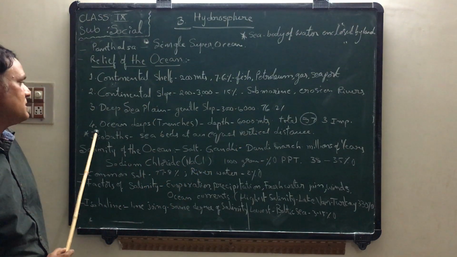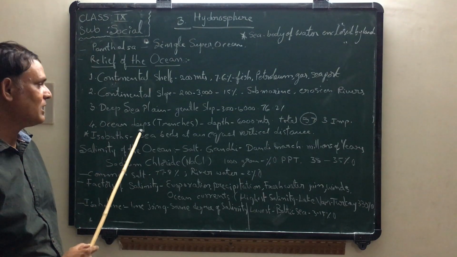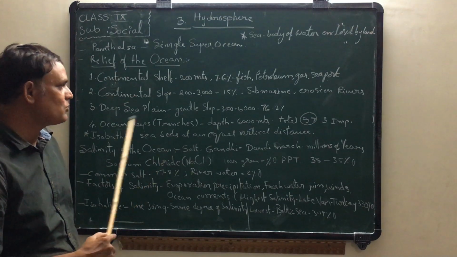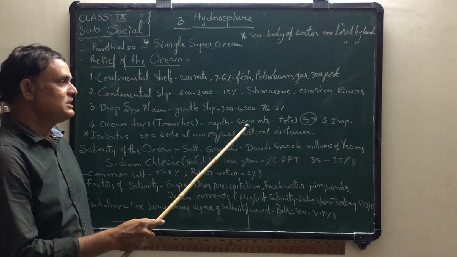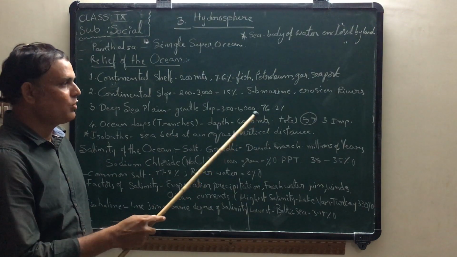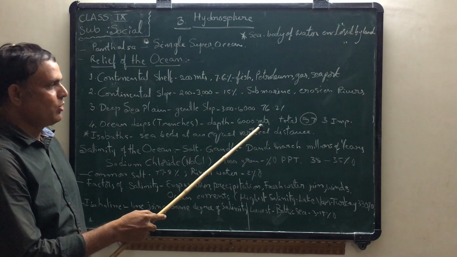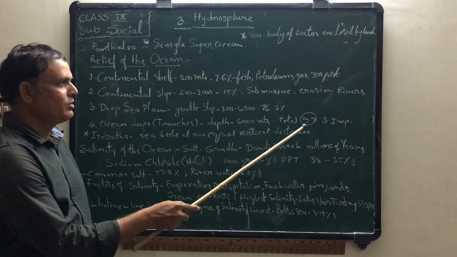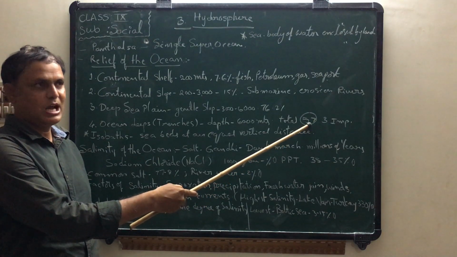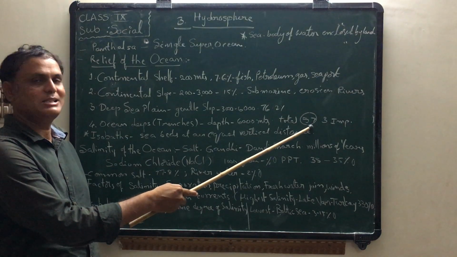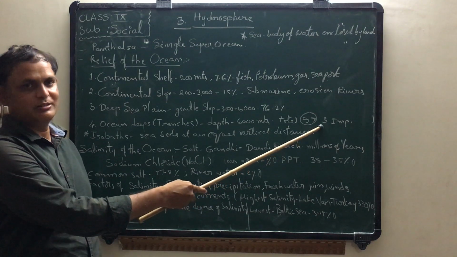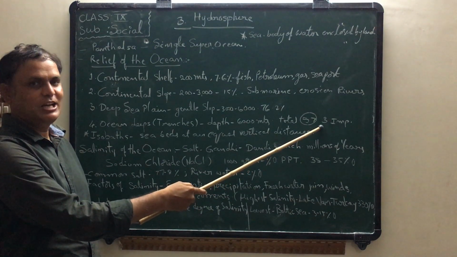The fourth one is ocean deeps or trenches. These ocean deeps are deeper than 6000 meters in the ocean. Totally in the world, in the 5 oceans, the scientists found 57 trenches. How many in total? 57 trenches are there. Among them, 3 are very important.